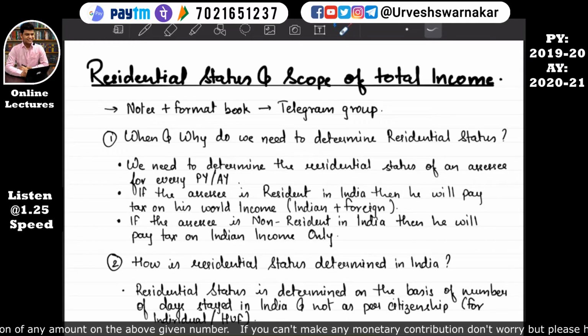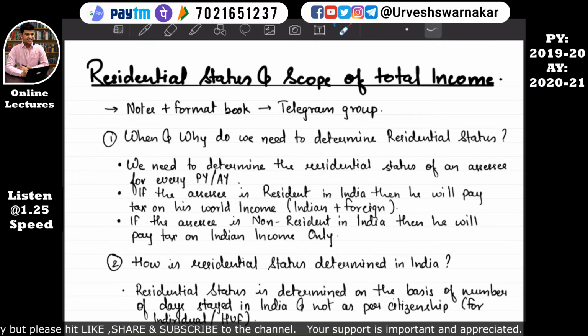The Income Tax Act says that if the residential status of an assessee is determined, this status will not be carried to the next previous year. So for each year freshly we need to identify whether the assessee is resident or not. Okay. Once an assessee is resident, it does not mean he'll be resident forever. We have to see whether he is resident or not.